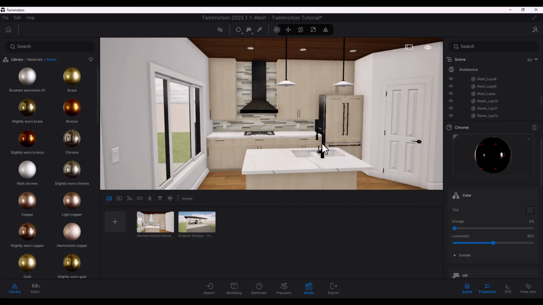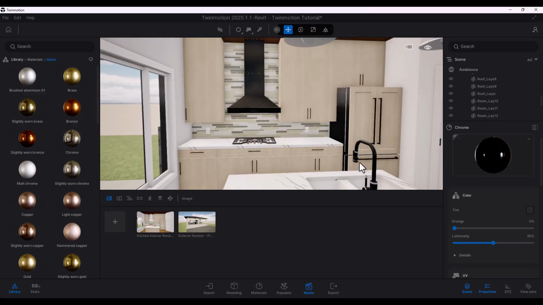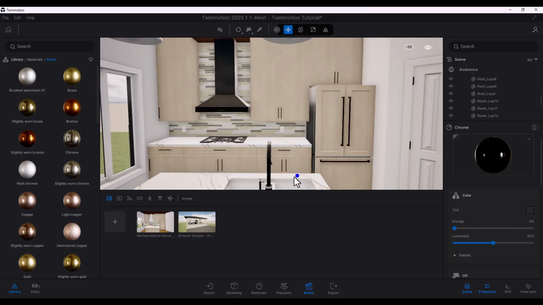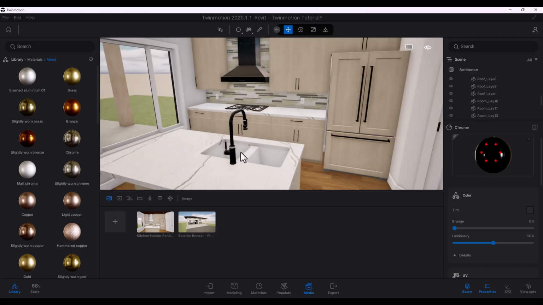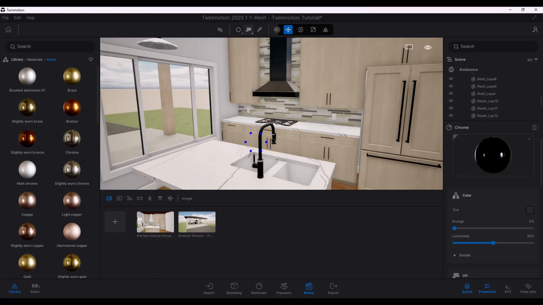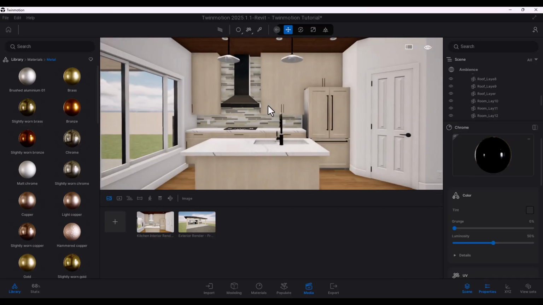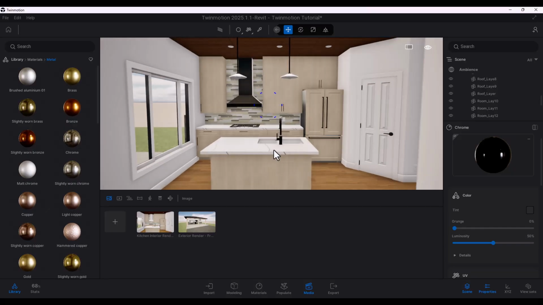And maybe we'll use the same material on this faucet as well. And I think just drag it on and we've got it. Perfect. So that looks good. I'm actually pretty happy with the way the scene is looking. So what I'm going to do is I'm going to go around, change some of the materials for my scene, like the trims, the ceiling, and then we'll talk lighting next.